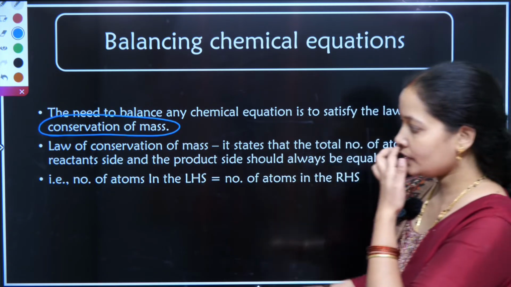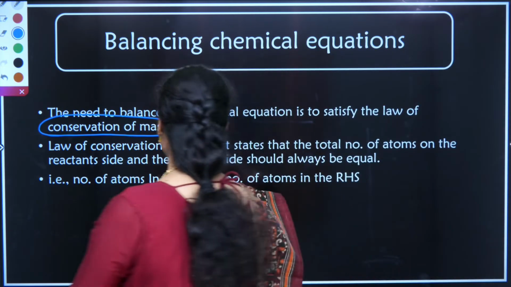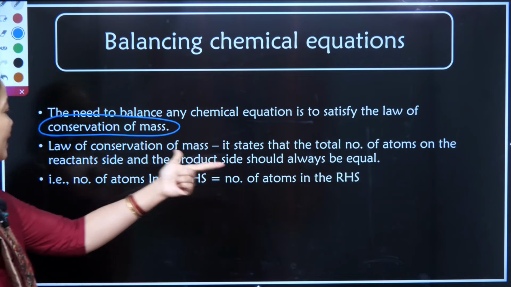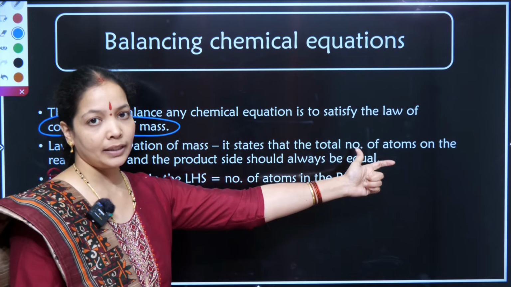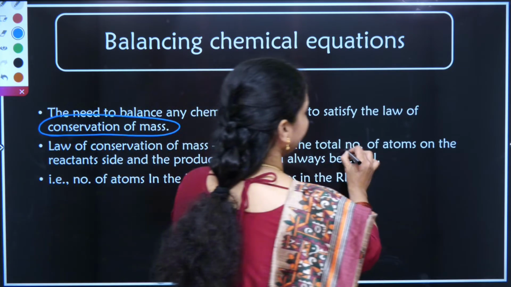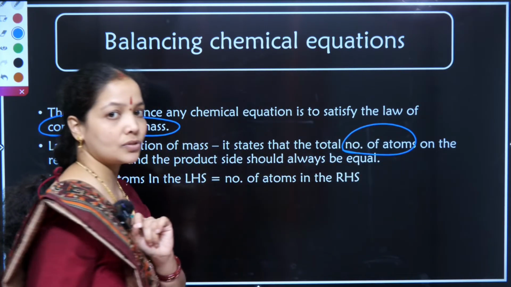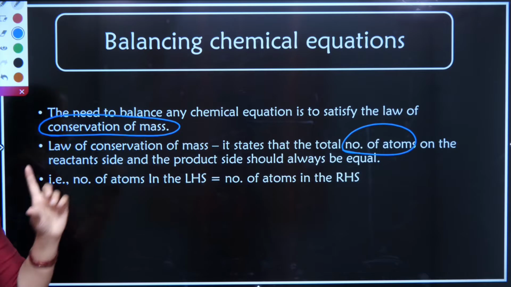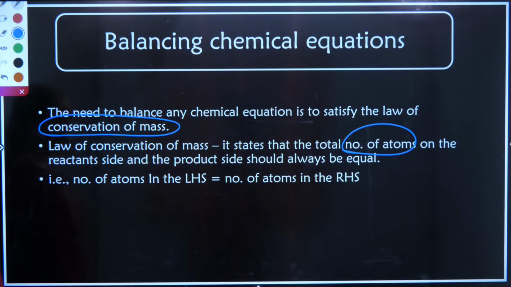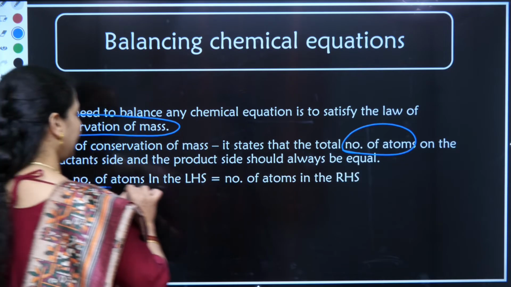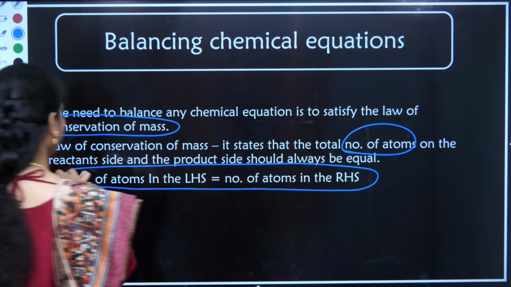It states that the total number of atoms on the reactant side and that of the product side should always be equal. A word important: the number of atoms. The total number of atoms present in the reactant should be equal to the number of atoms present in the product. That is highlighted in the second line.